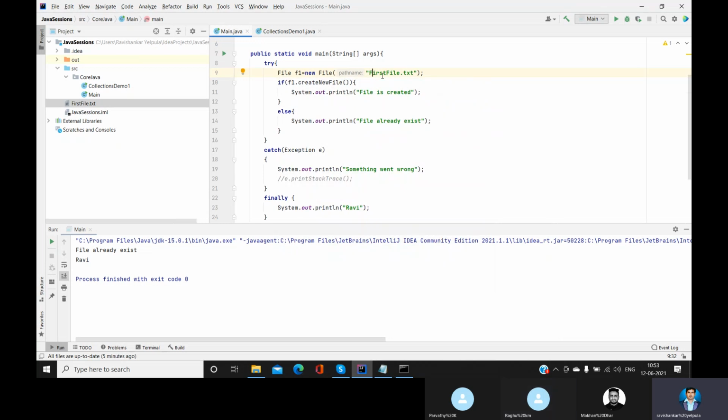Okay. So that is happening here. Whatever file is created, the F1 object will be created and assigned to it. Got it? So why I'm asking, Ravi, is that usually we take a class name, right?